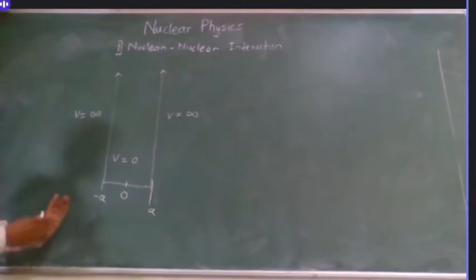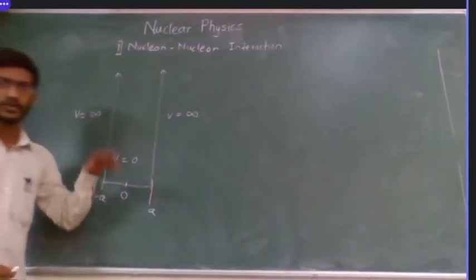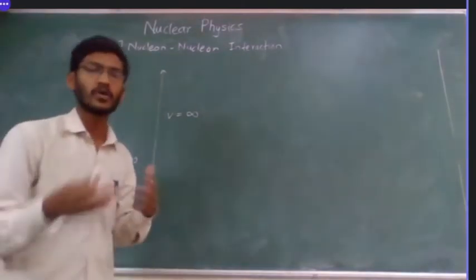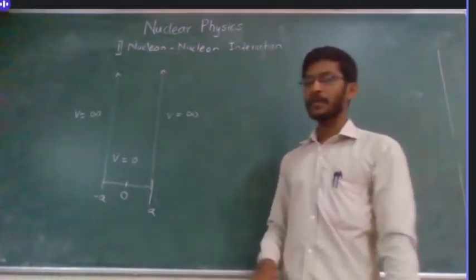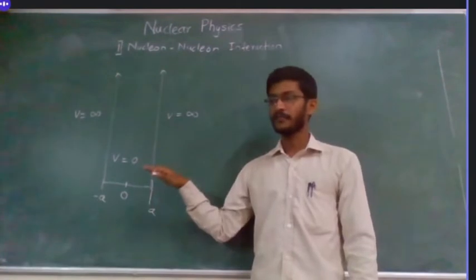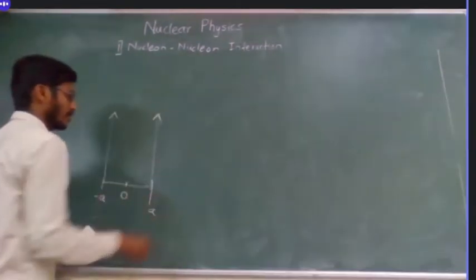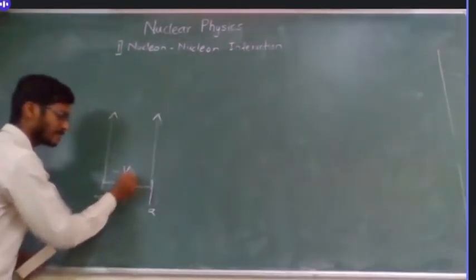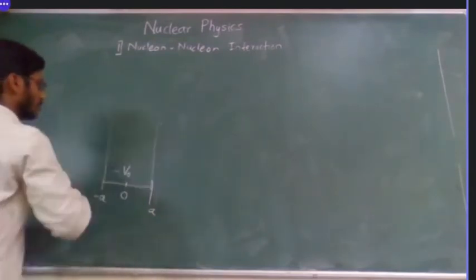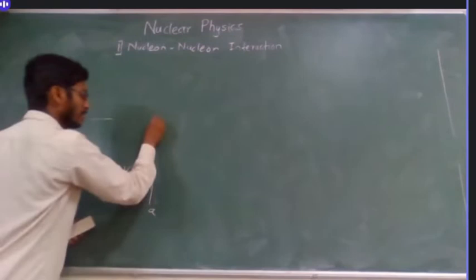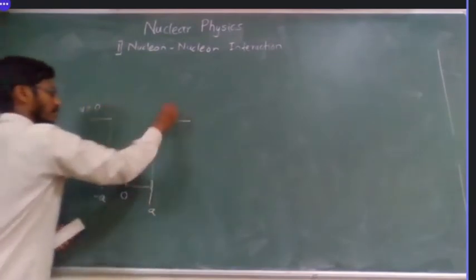But if we are dealing with nucleons, or in any quantum mechanical system, we know that the potential cannot be infinite. It has to be some finite value. So inside we have minus V naught potential, and outside it will be 0 everywhere.